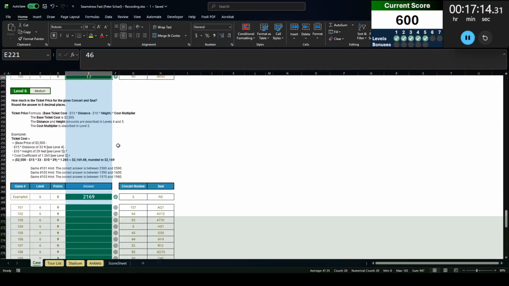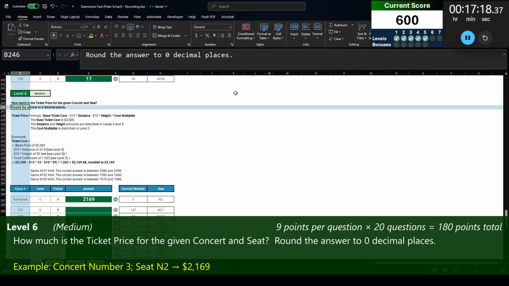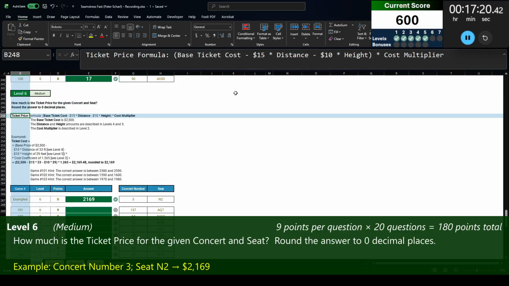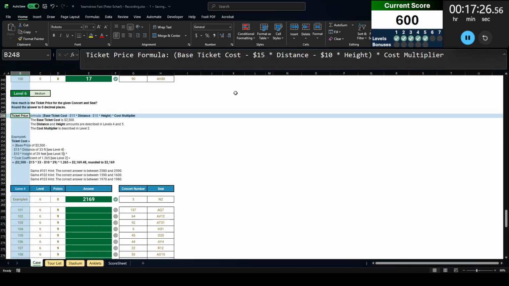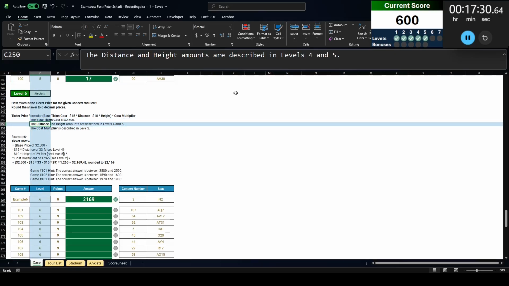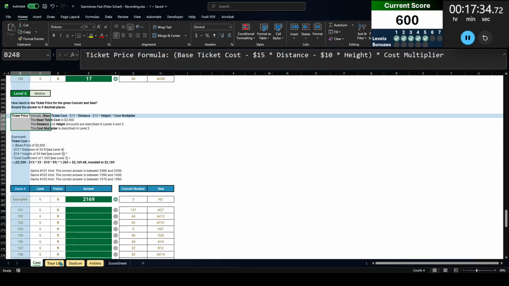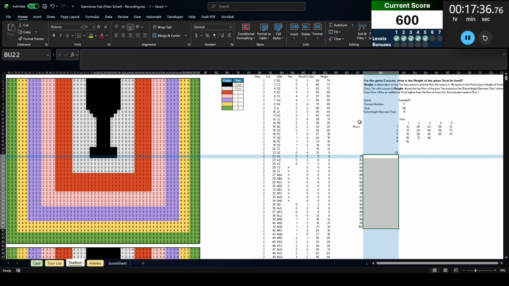Okay. Level 6. How much is the ticket price for the given concert and seat? Round the answer to 0 decimal places. The ticket price formula is based off that formula there. Base ticket cost minus $15 times distance minus $10 times height, times cost multiplier. The base ticket cost is $2,500. The distance and height amounts are described in levels 4 and 5. The cost multiplier is described in level 2. Okay. That's pretty straightforward then.